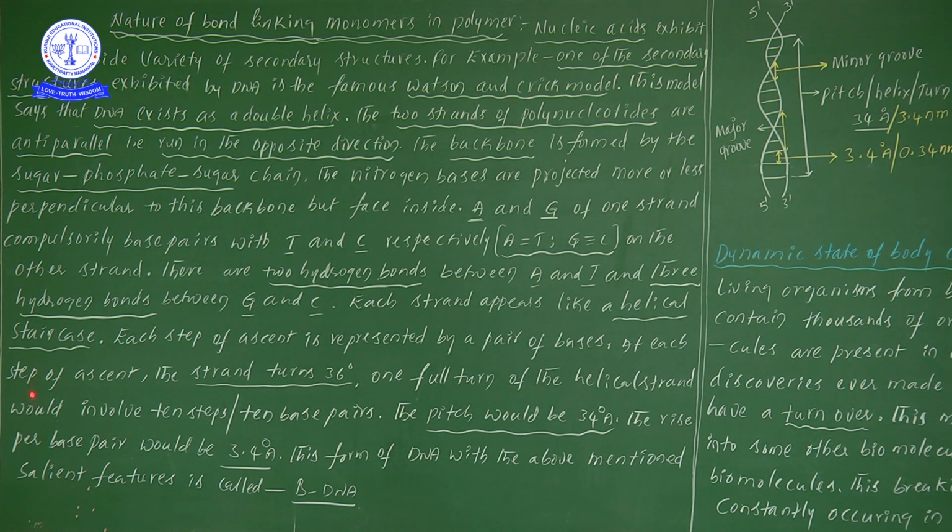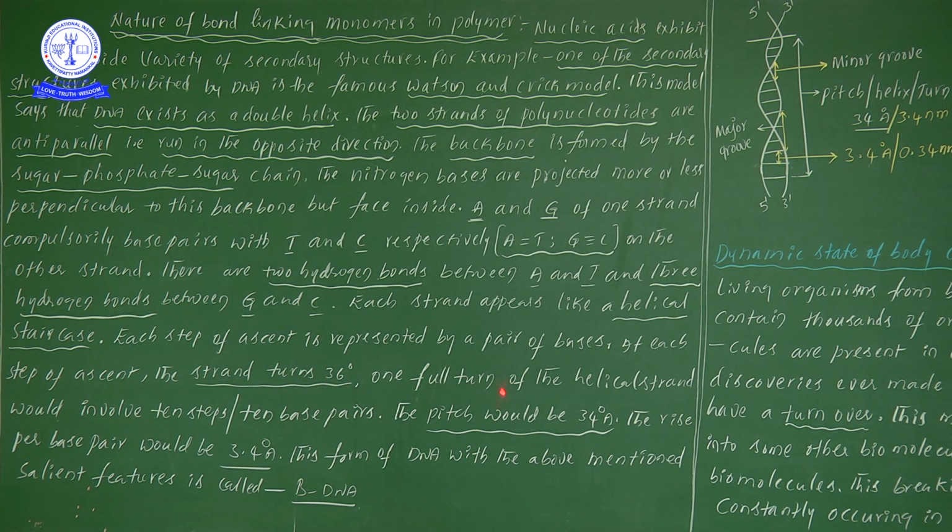At each step of ascent the strand turns 36 degrees.